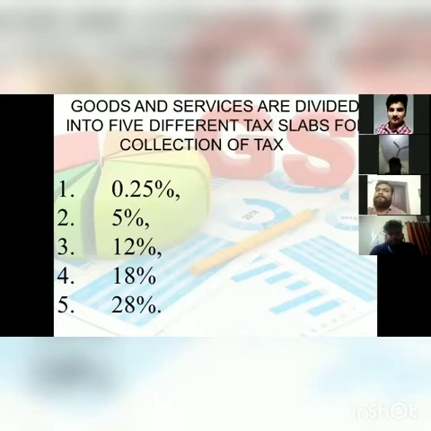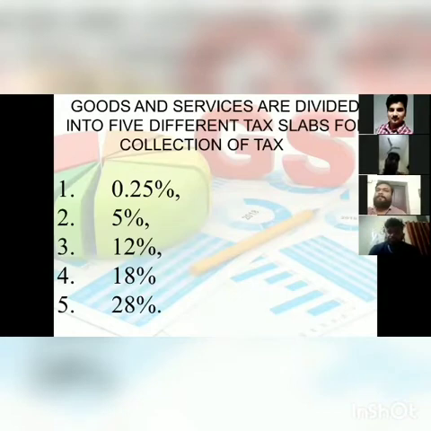So here are some tax rates which are applied under GST. So first is 0.25%. Second tax rate is 5%. Third tax rate is 12%, and the next one is 18%. And after that, it comes 28%.